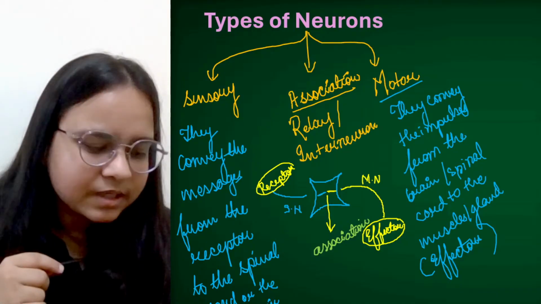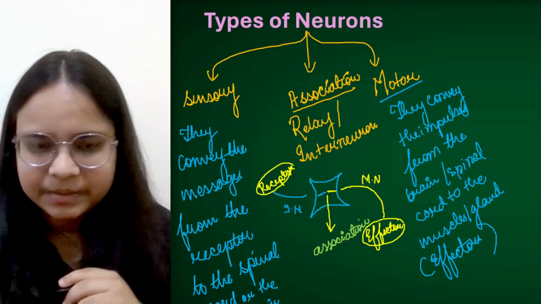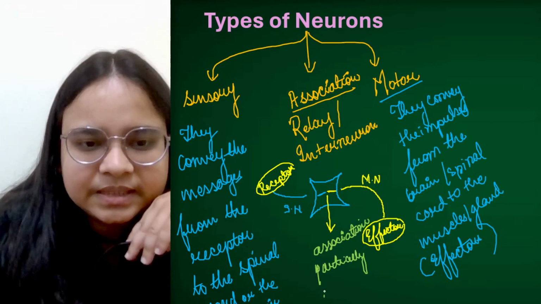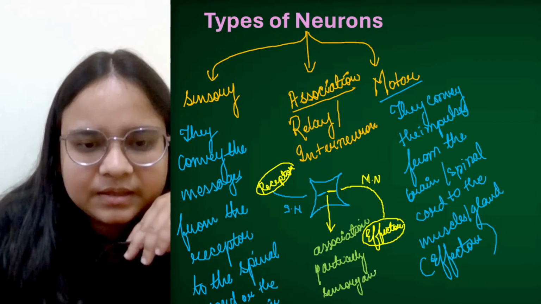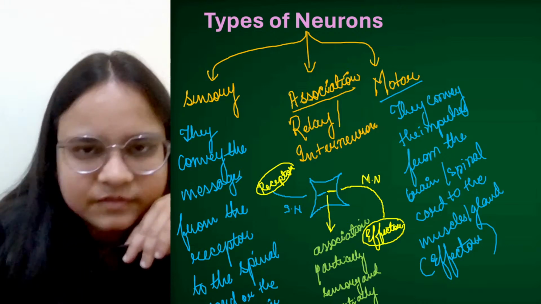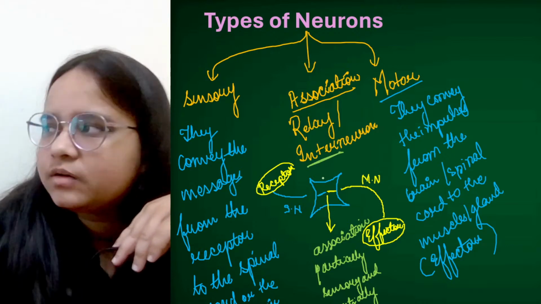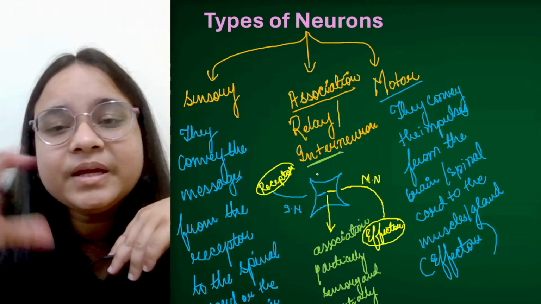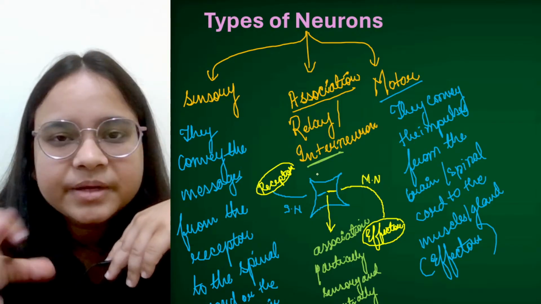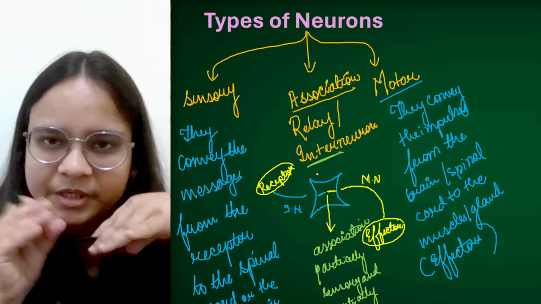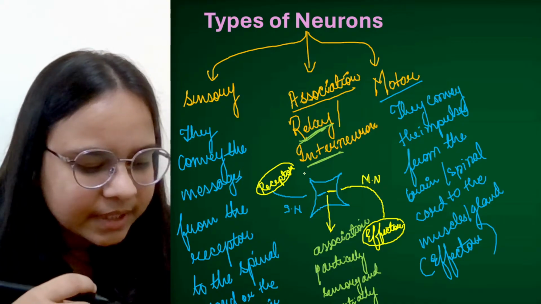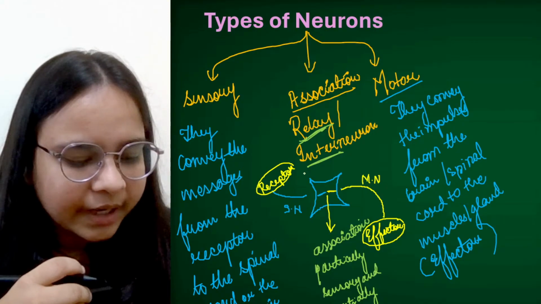ठीक है, so within seconds everything is taking place. So this is actually partially sensory and partially motor. Fine. ठीक है, these are also called as interneuron. Why? Because these are acting as intermediate entities. Intermediate मतलब बीचों बीच. Fine. And these are also called as relay neurons. Fine. तो ये था हमारा overall idea of types of neurons.